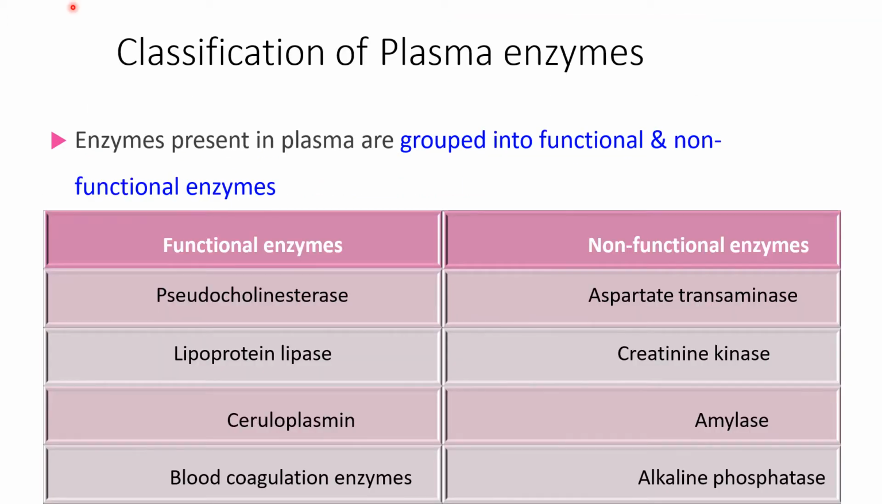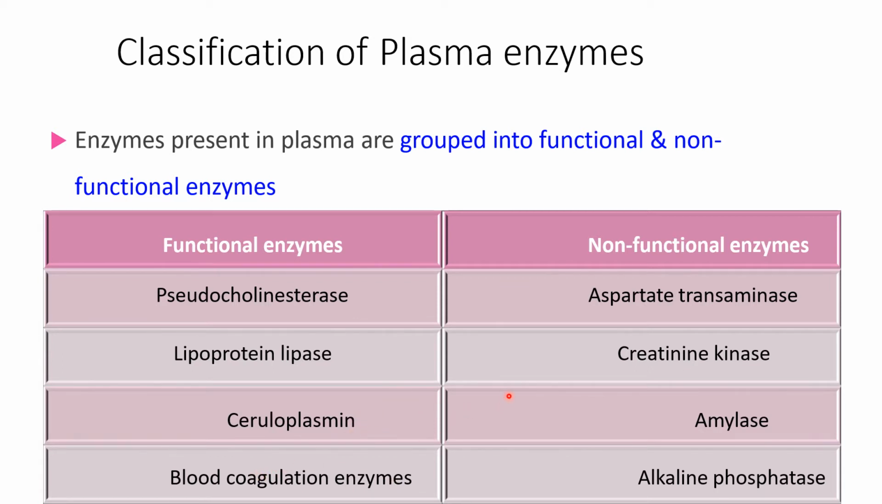So just now we have grouped these enzymes into two groups, plasma functional enzymes and plasma non-functional enzymes. Plasma functional enzymes have their function in the plasma and their level in the plasma is more as compared to tissues. They are not much important in the diagnosis of diseases. Their level is not increased, but it is decreased in some diseases. Examples of functional enzymes are pseudocholinesterase, lipoprotein lipase, ceruloplasmin, and blood coagulation enzymes.